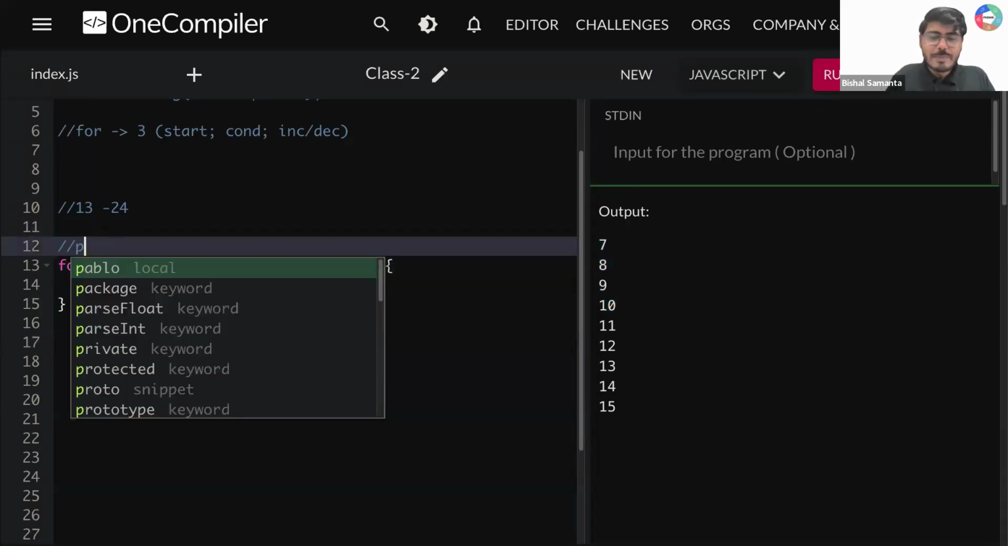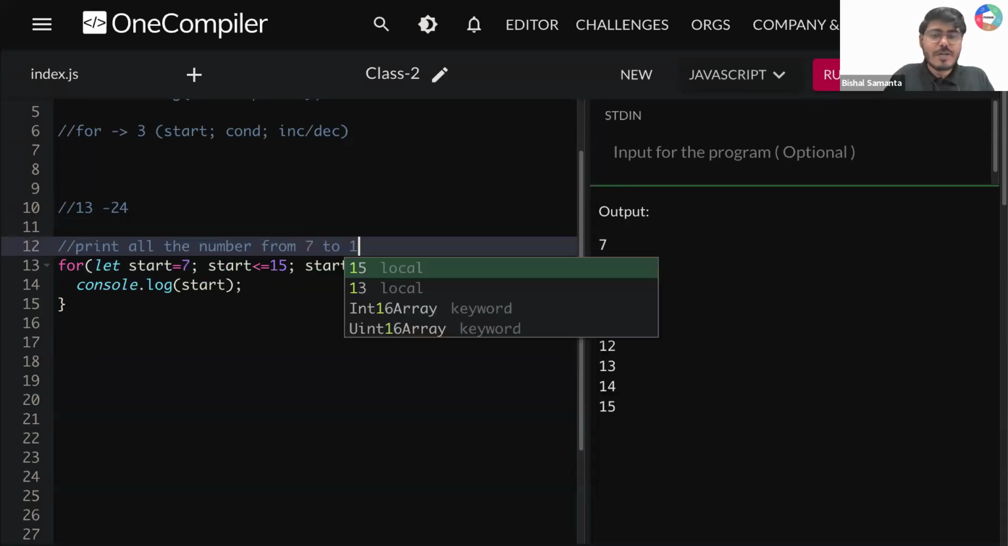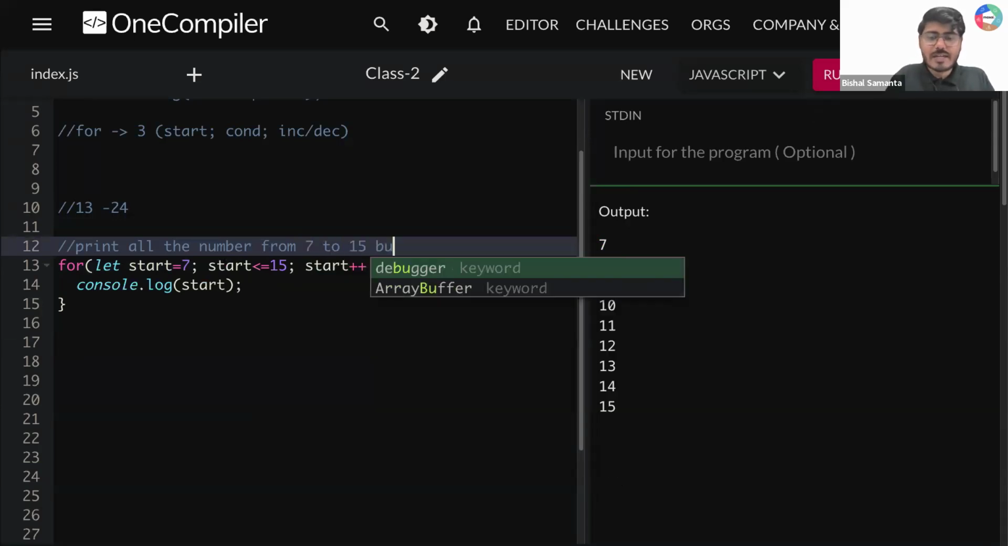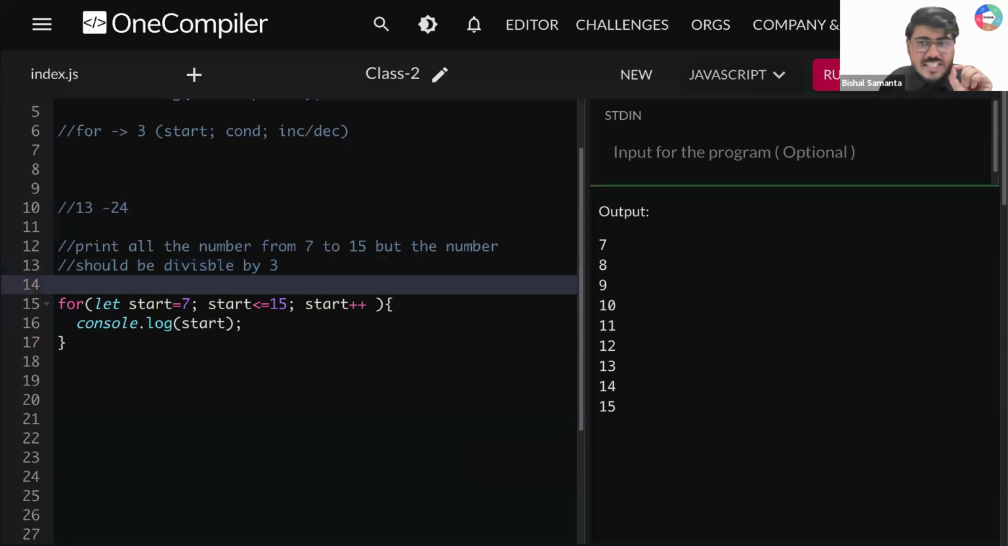Okay. Now let's say the question is that, let me write the question, then only you will understand. Print all the numbers from 7 to 15, but the number should be divisible by 3. Question part is clear? I need to print all the numbers from 7 to 15 which are divisible by 3.